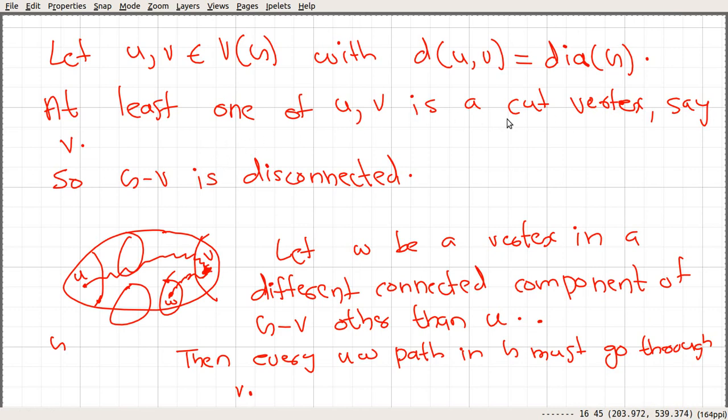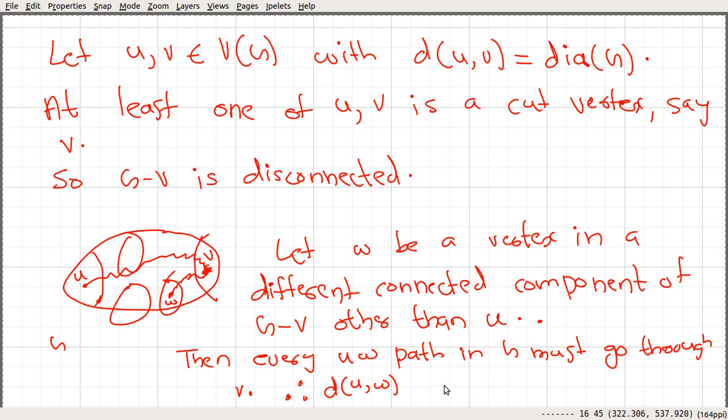So let's see what is going to happen here. If this is the case, then the distance between u and w is strictly greater than the distance between u and v. We can see that there will be at least one edge here, right?